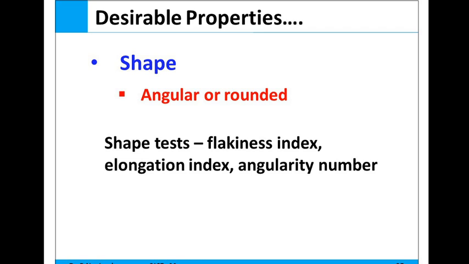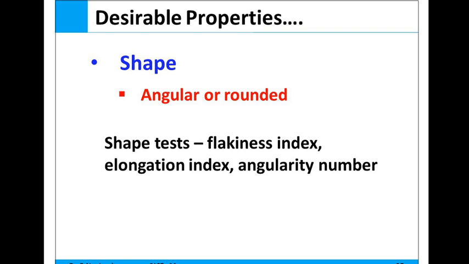And the angularity number is also one of the tests used to identify the shape of the aggregate. The angularity number of an aggregate is the amount, to the nearest whole number, by which the percentage of voids exceeds 33% when the aggregate is compacted in a specified manner in a standardized metal container.